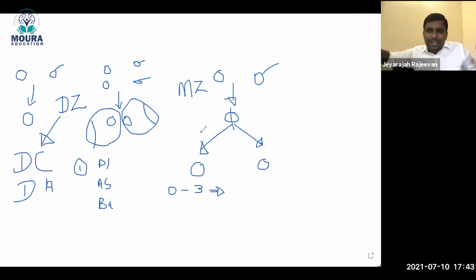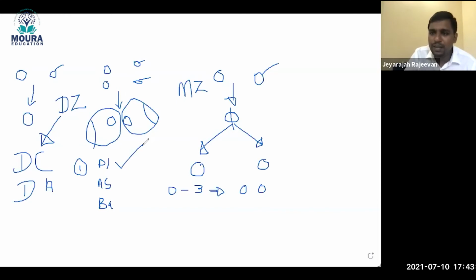So within those 3 days, the placenta needs to separate. If the baby divides, only the placenta will separate first. So if the baby divides within day 0 to day 3, what will happen? The placenta also will be separate. As we know, the first part is placental separation.